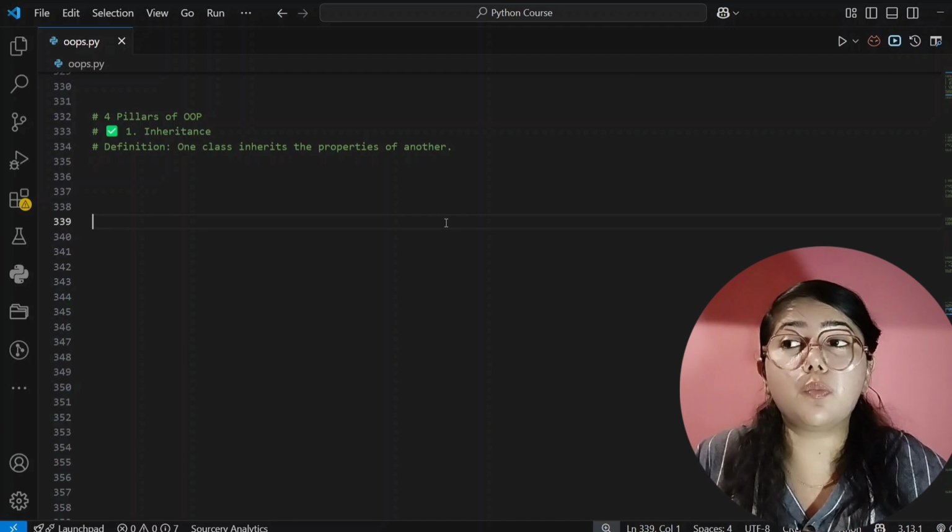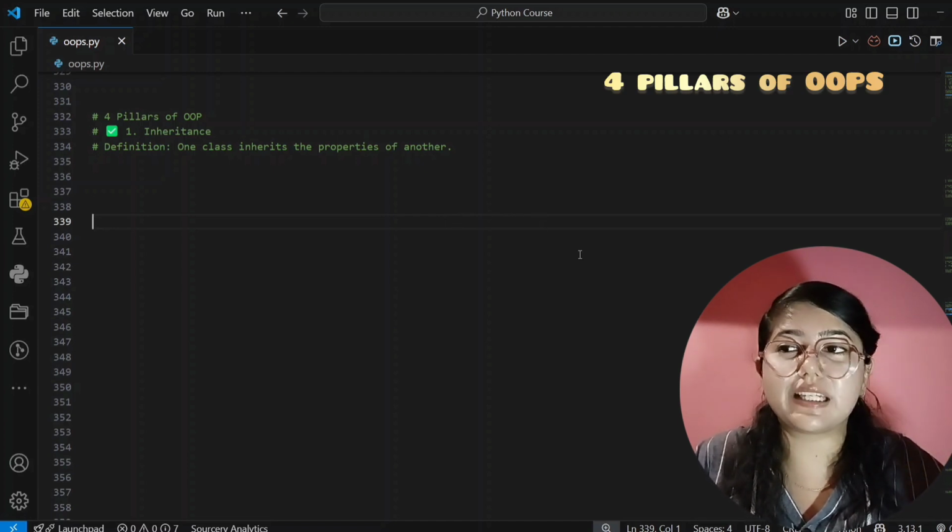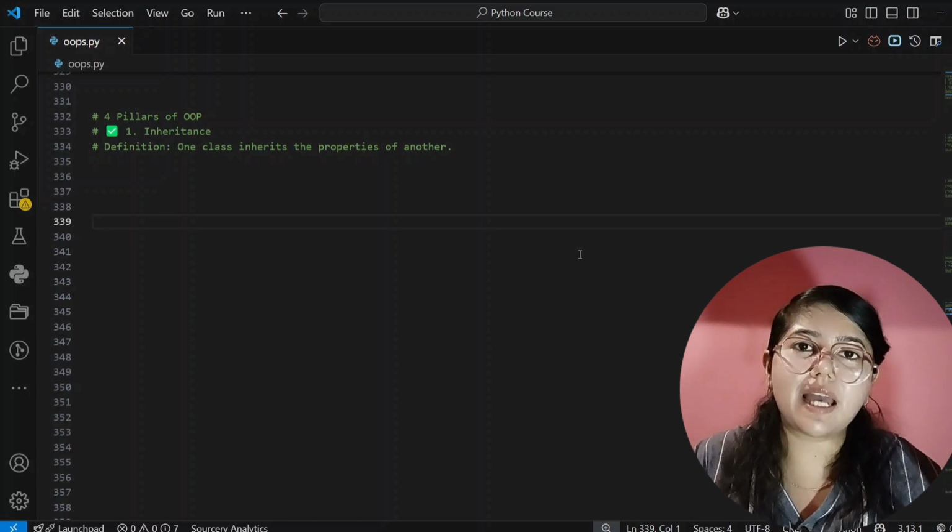So now we will learn the most important part of our OOPS, and that is the four pillars of OOPS, and that is inheritance, encapsulation, polymorphism, and abstraction.